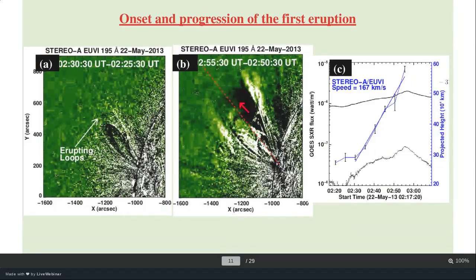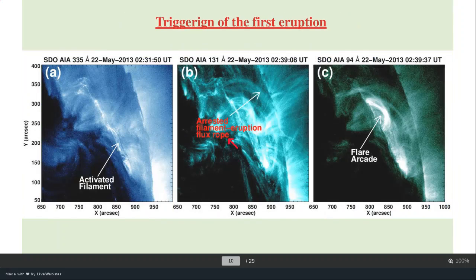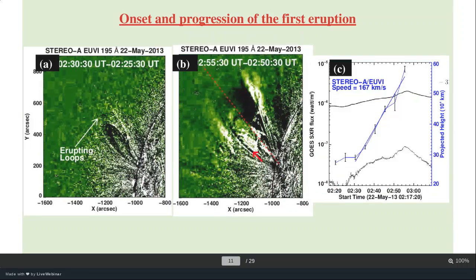Right, here this is a large-scale eruption. And before that, as I discussed here, there are very low-lying activities. So there are basically two different activities. One is very low-lying, which disturbs the overlying field lines, and that allows the eruption of these very large-scale field lines here, right?